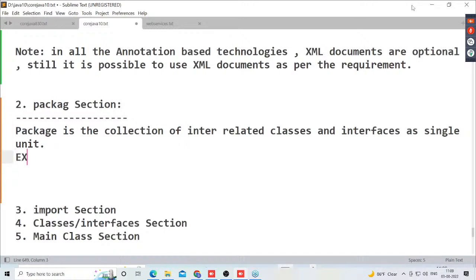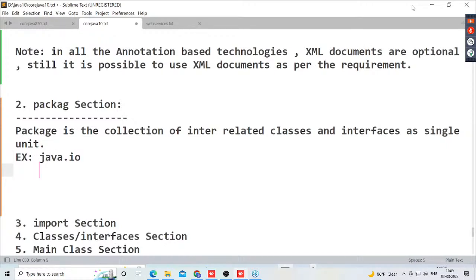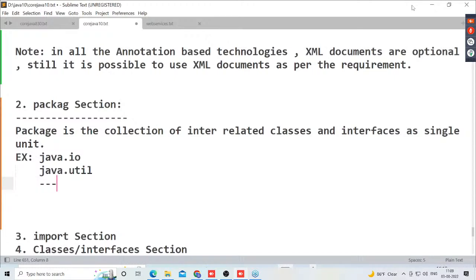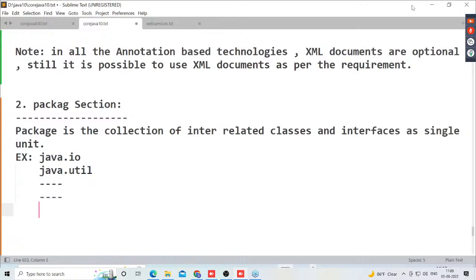Examples I'm telling you, number of examples are available. java.io. Next one is java.util, and so on. So many examples exist here. Package is a collection of interrelated classes and interfaces as a single unit.